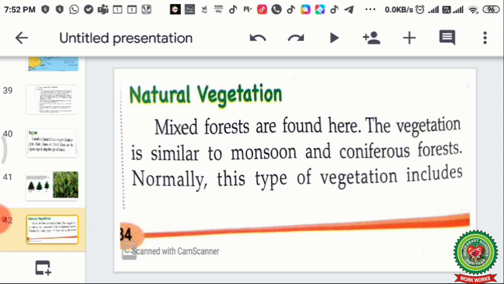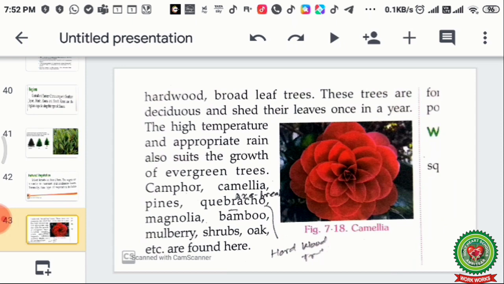Natural vegetation: mixed forests are found here. The vegetation is similar to monsoon and coniferous forest. Normally this type of vegetation includes hardwood, broadleaf trees. These trees are deciduous. Deciduous means they shed their leaves once a year. The high temperature and appropriate rain also suit the growth of evergreen trees. It is in the higher reaches on the northern side of the China type of climate.